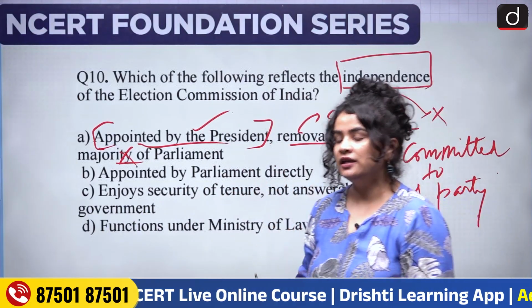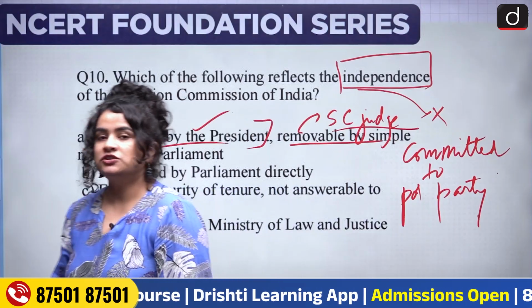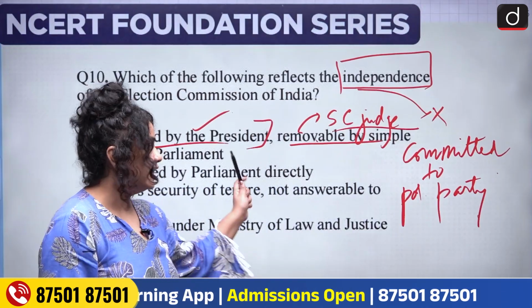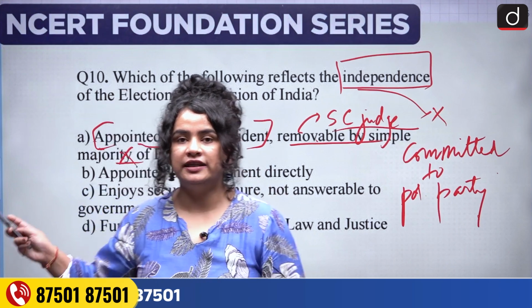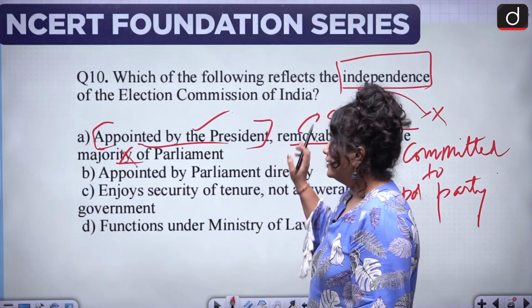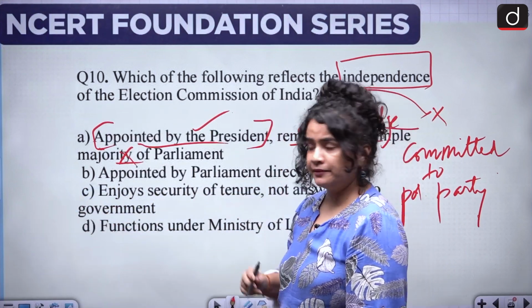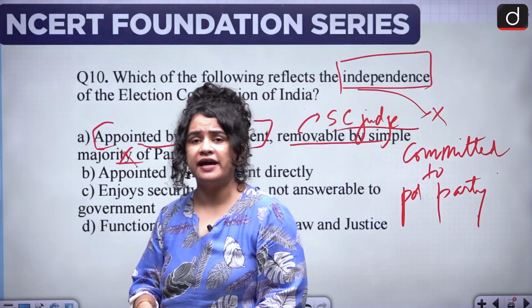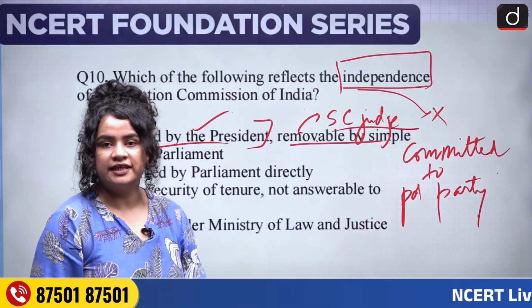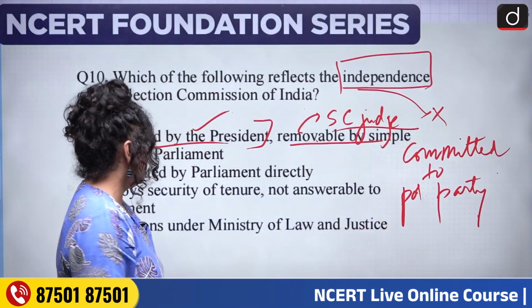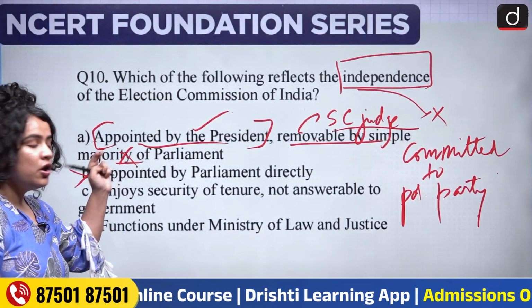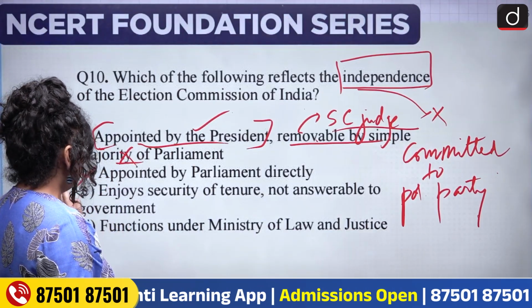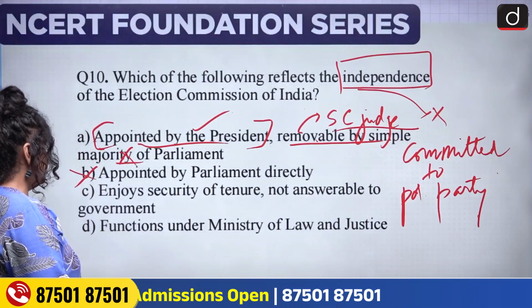It's not easy to remove a sitting judge of the Supreme Court, and therefore, the Constitution has assured the independence of our Election Commission by getting it appointed by the president, but making the removal process very, very difficult. B, appointed by the parliament directly. No, we just saw that the election commissioner is appointed by the president.